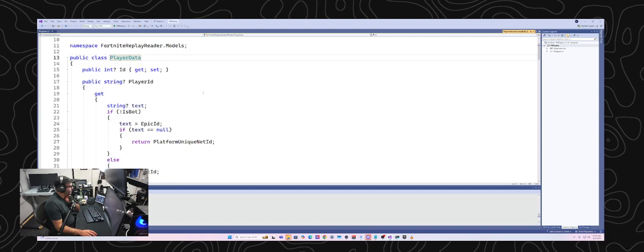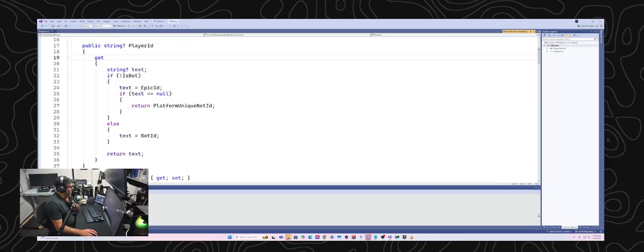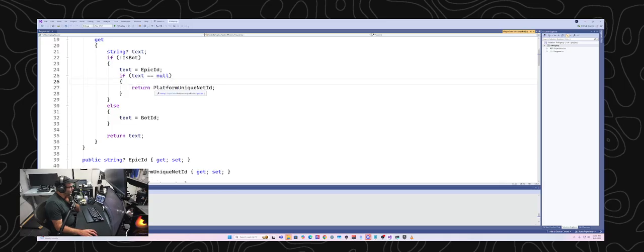They've got obviously player ID, and then it'll return you the Epic ID, and if that's null, then it returns you the platform unique net ID.